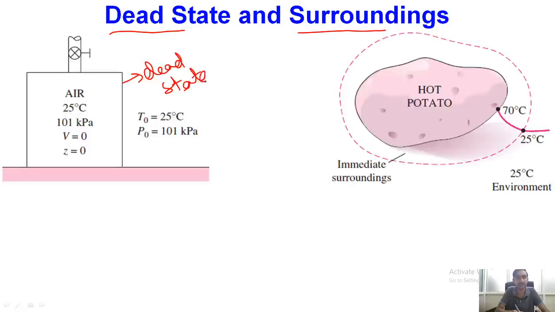Why dead state? Because over here, if I consider this enclosed vessel as my system and outside as my surrounding, you can see the temperature and pressure for system and surrounding are both the same. So it means the system does not have potential. If pressure is the same, it does not have any potential for displacement of the boundary. Okay, so it cannot do any boundary work or displacement work, and if its temperature is the same, it cannot undergo a heat transfer process.